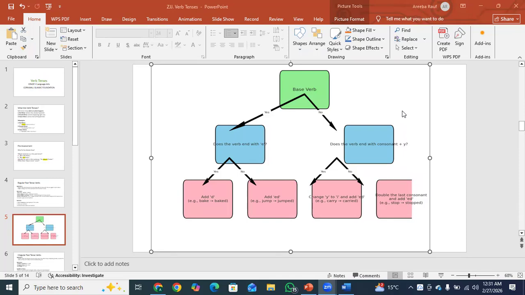Okay, we have a base verb and we have two conditions. Does the verb end with e, and does the verb end with consonant plus y? If the verb ends with e, we simply add d to the end, like bake becomes baked. If no, then add ed, like jump becomes jumped. If the verb ends with consonant plus y, if yes, then change y to i and add ed, like carry becomes carried. And if no, double the last consonant and add ed, like stop becomes stopped.